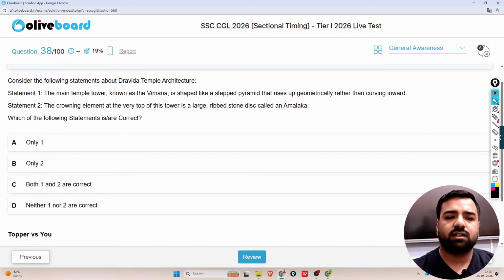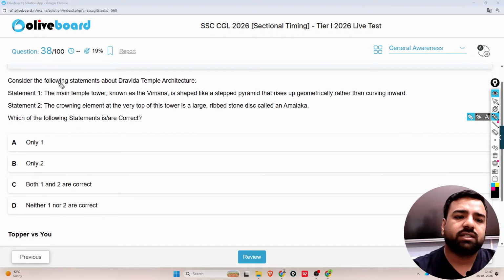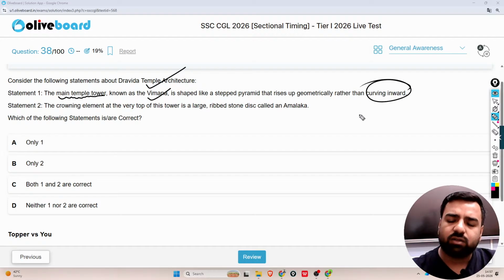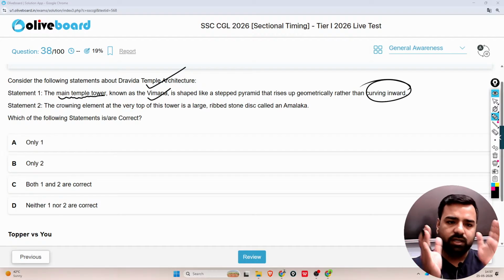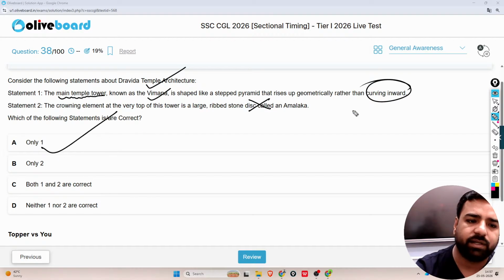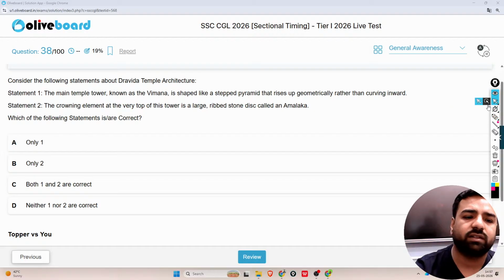The next one is related to statics. The statements about Dravid temple architecture are given here. Statement 1: the main temple tower, which is known as Vimana, is shaped like a stepped pyramid that rises up geometrically rather than curving inwards. That's correct, because these curves are present in northern India. So the statement number 1 is absolutely correct. Statement number 2: the crowning element at the very top of this tower is a large ribbed stone disc called Amalaka. That's wrong. So the only correct statement is number 1, so I'll go with option A.